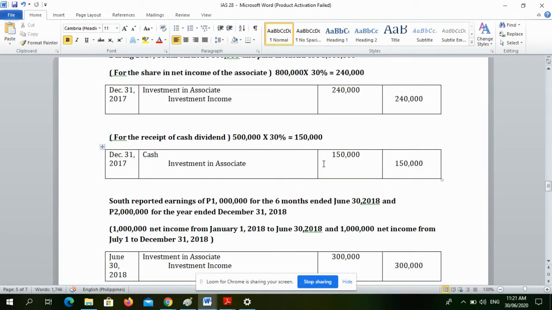So remember, pag IAS 28, receipt of dividends will cause a reduction in the investment in associate account. So pag may dividend received, it is a decrease sa investment in associate account.